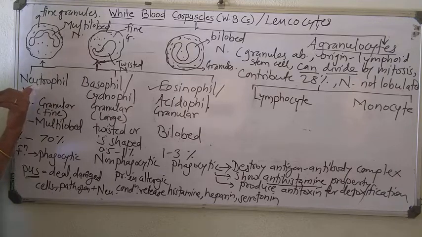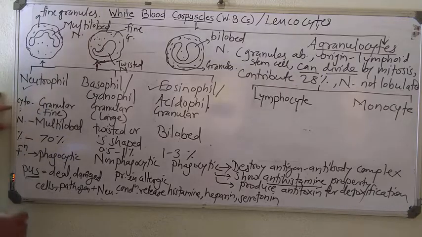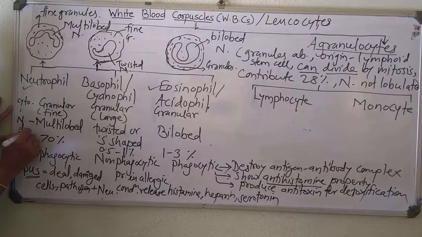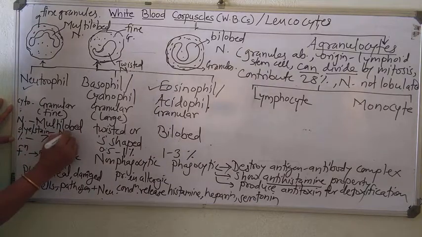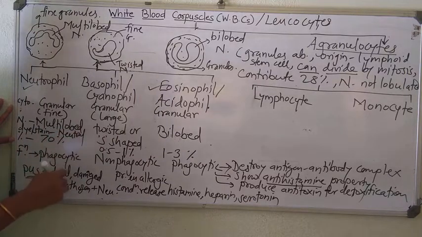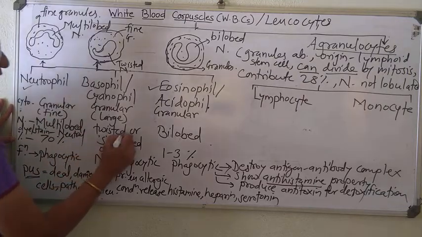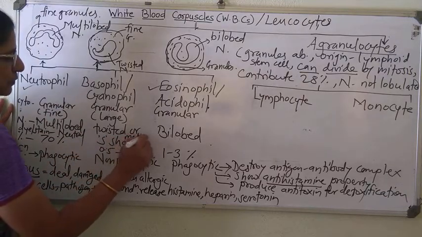One thing is remaining. Why are such names given? Neutro means neutral dye, so dye or stain. They stain with neutral dye. They stain with basic dye like methylene blue.